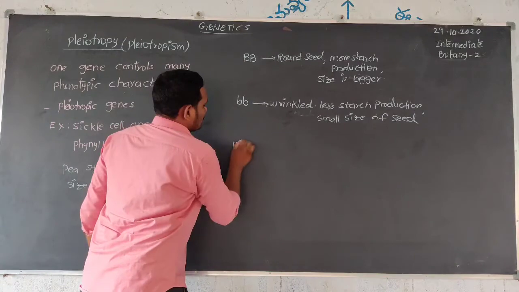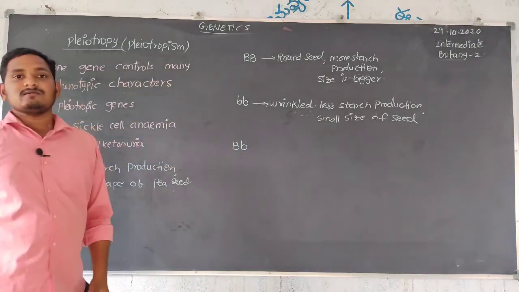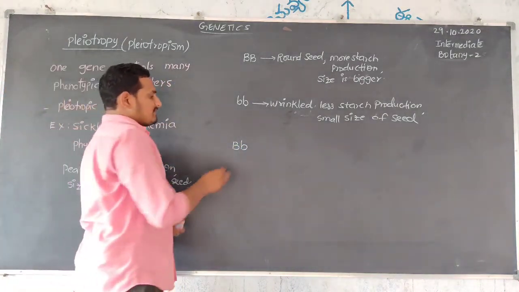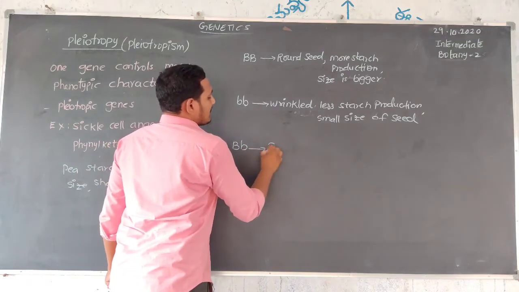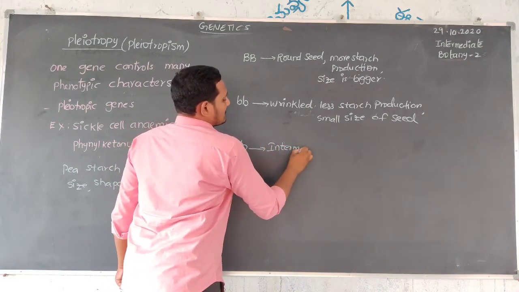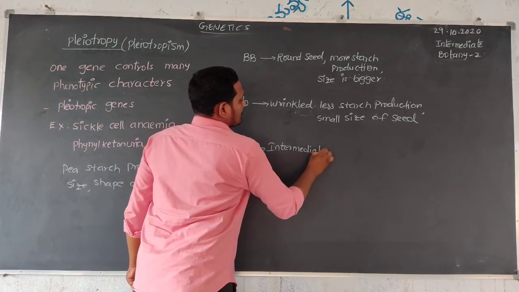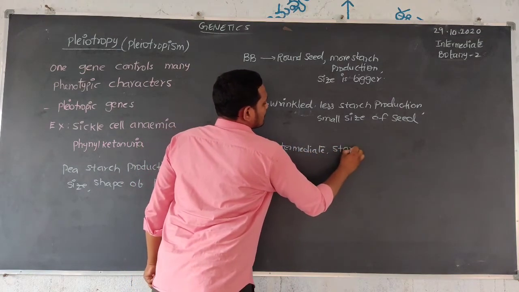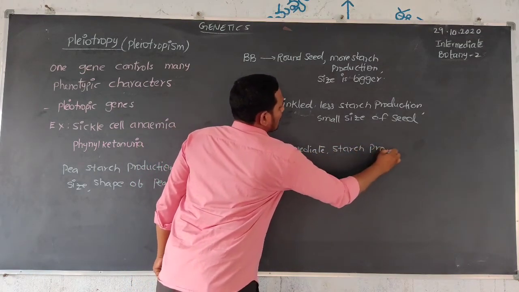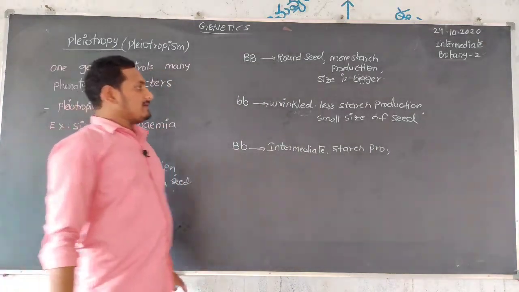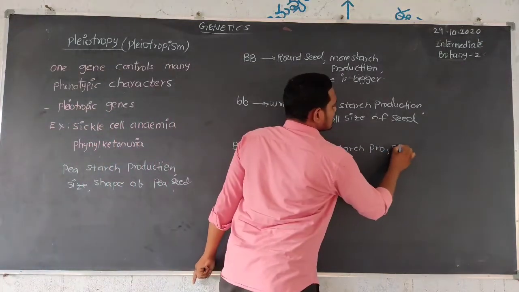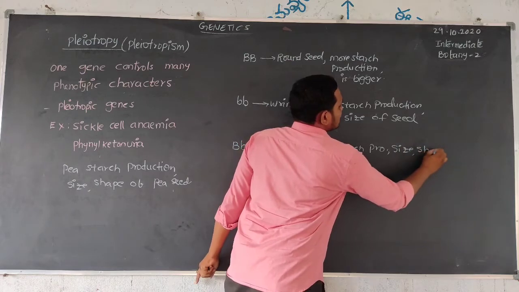Next, in the heterozygous case, what will happen here? It gives intermediate starch production, intermediate size and intermediate shape.